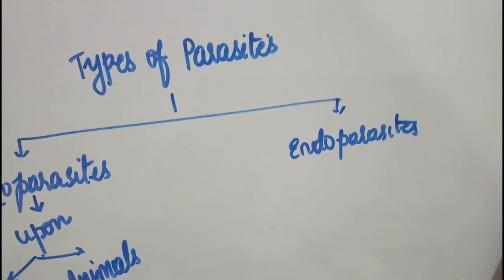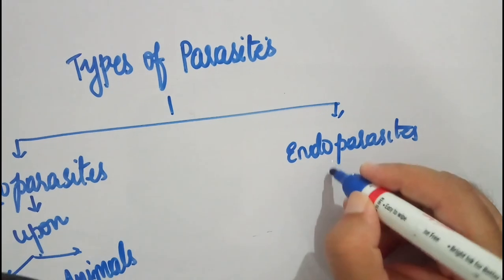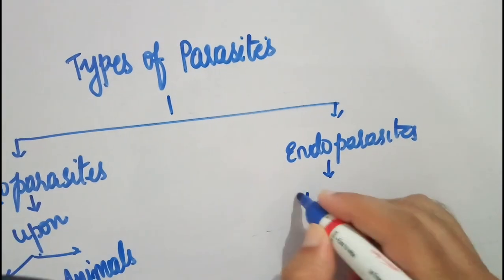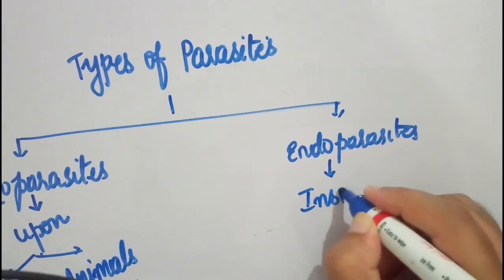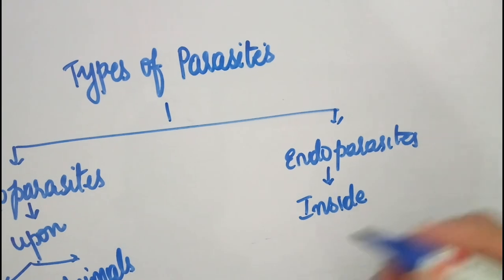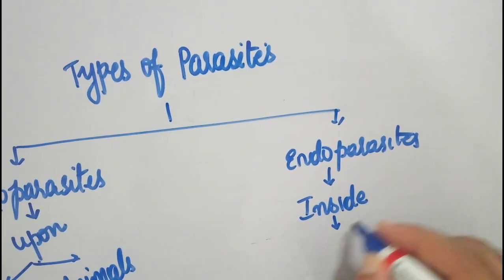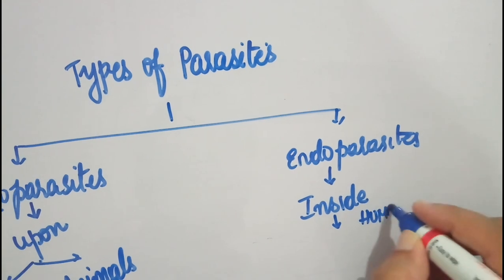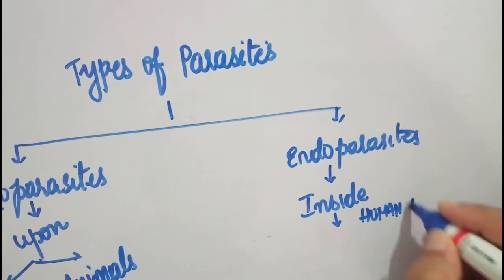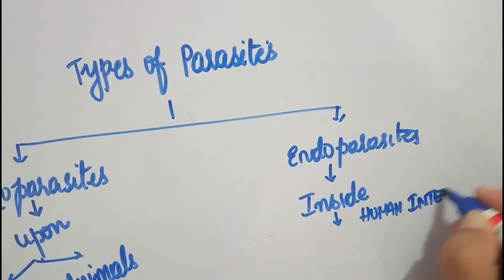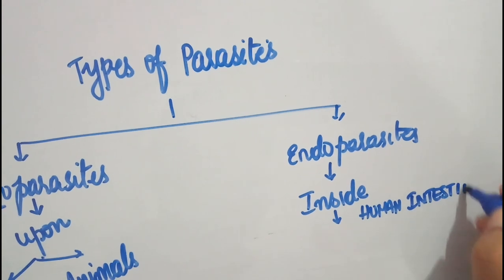Now let us move towards the endoparasites. An endoparasite is a parasite that stays within the body of the host, inside the body of the host. Now, endoparasites in the human intestine.